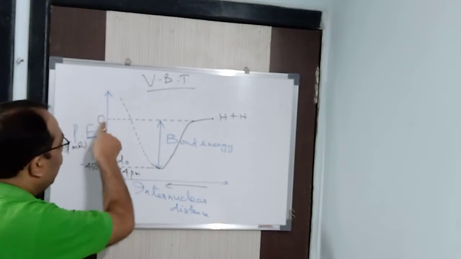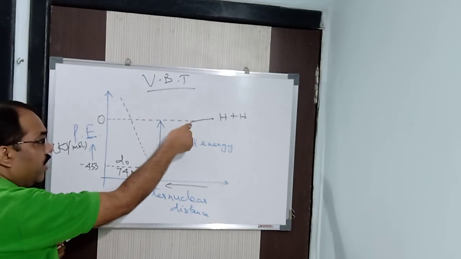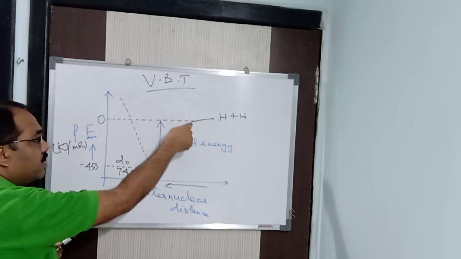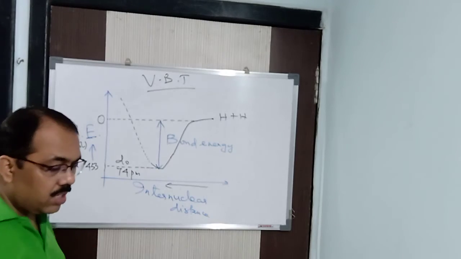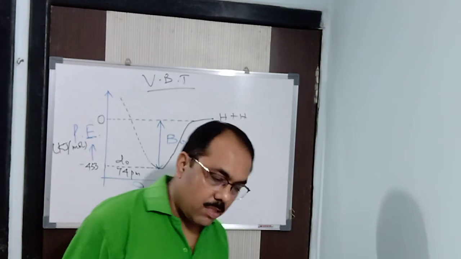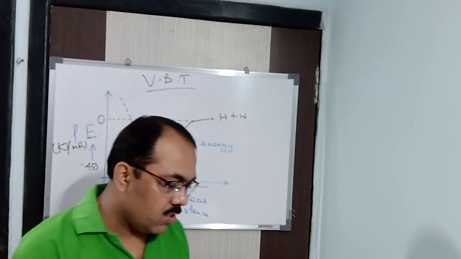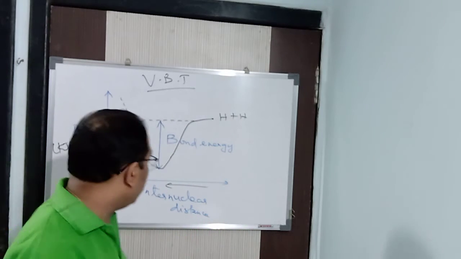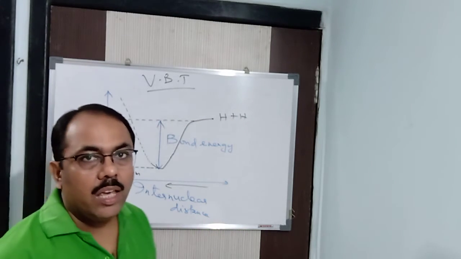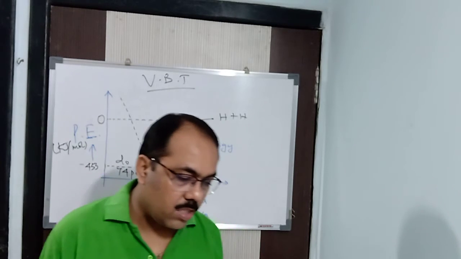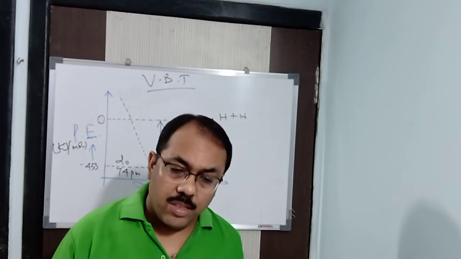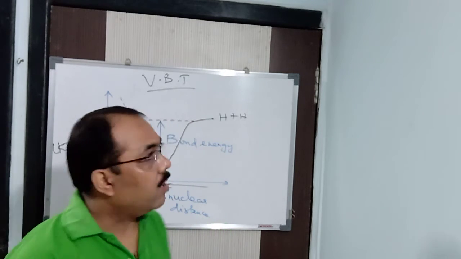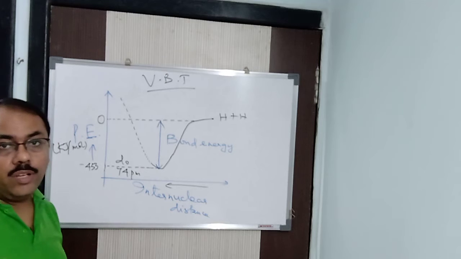Initially, we take arbitrarily that the atoms are at infinite distance from each other. At infinity, the energy is 0. Then when they come closer, the energy decreases. Got it? Clear now? So this is your bond length, and this is the bond dissociation energy. This is how the formation of a bond, or the formation of a molecule, takes place according to the valence bond theory.